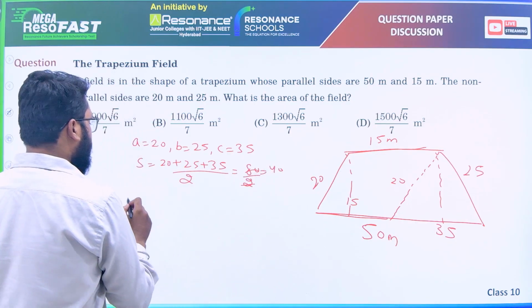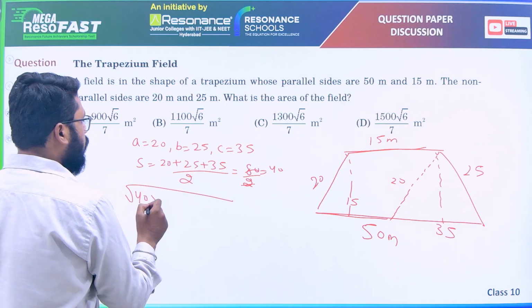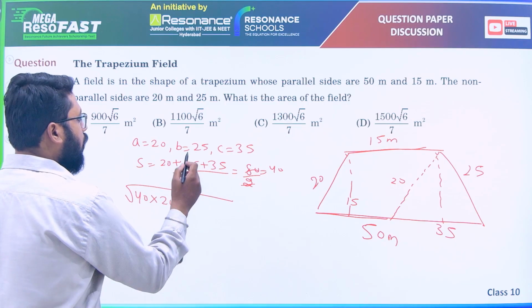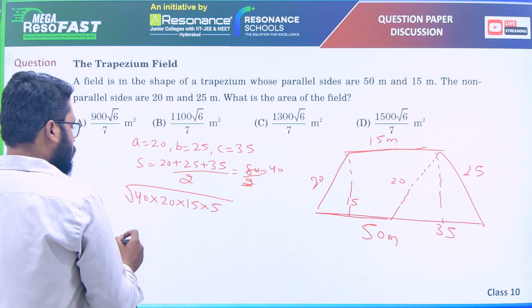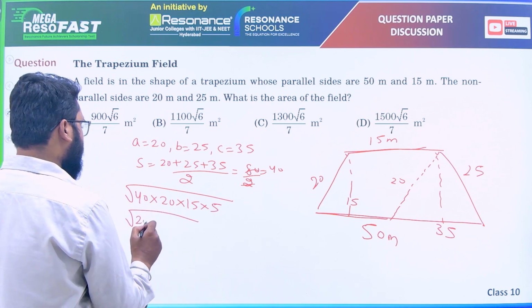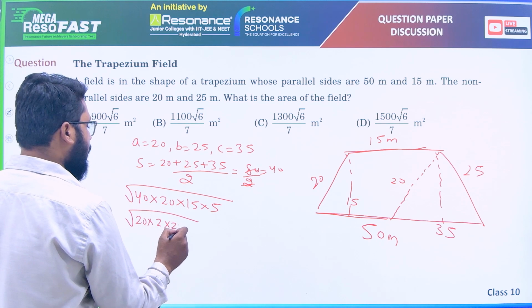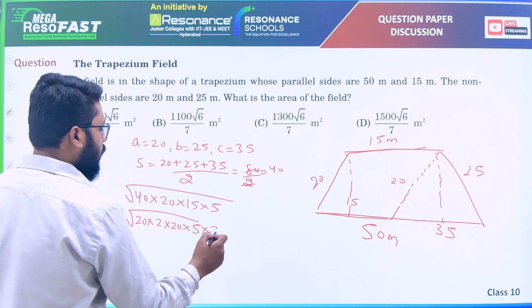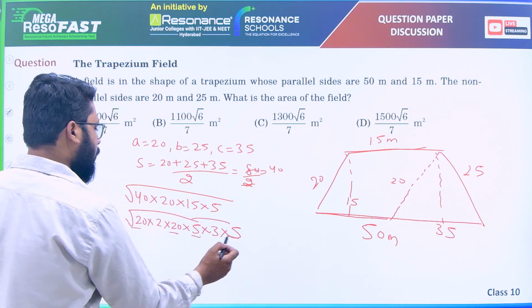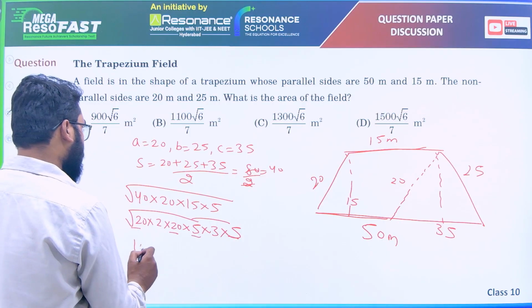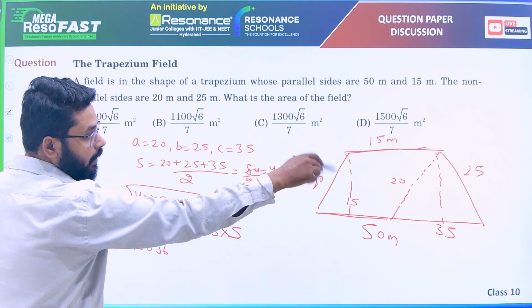So area will be square root of 40 into 40 minus 20, 20, 40 minus 25, 15, 40 minus 35 is 5. So 40 you can write as 20 into 2, 15 you can write as 5 into 3. So you can take 20 common and 5 common. 20 into 5 is 100. So 100 root 6 is the area of that triangle.